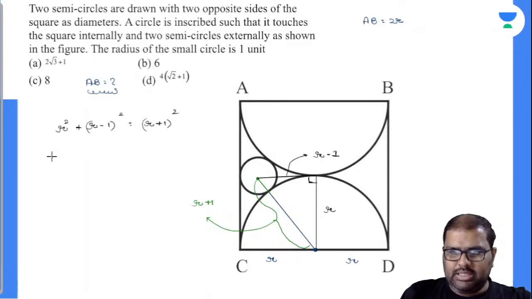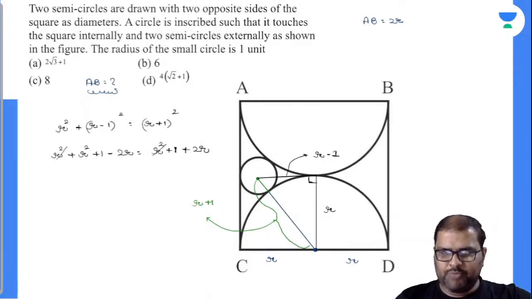Let me know the answer. r square plus 1 minus 2r is equal to r square plus 1 plus 2r. I am clear, right? r square gets cancelled. So do I get a quadratic equation? Yes.